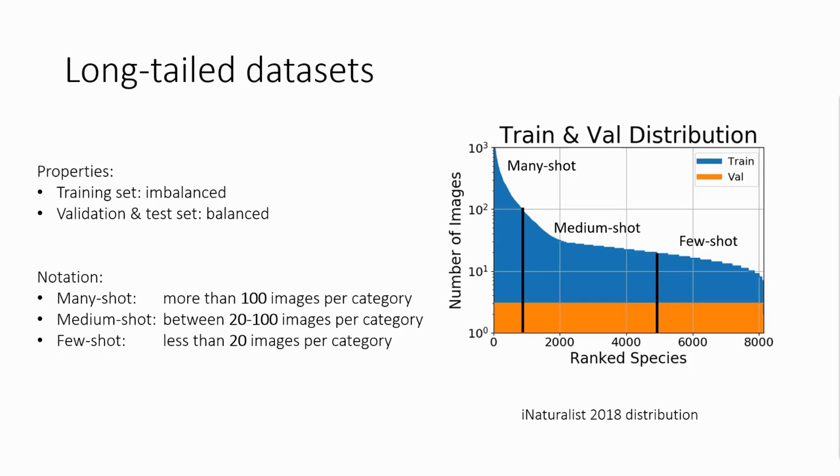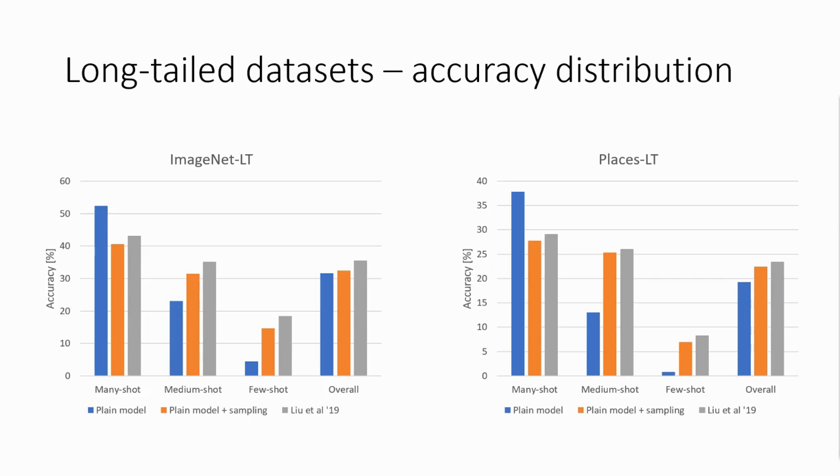Additionally, apart from analyzing the performance on the test set as a whole, we're going to analyze the performance of the classifier on subsets of the test set consisting of only many-shot categories, those with more than 100 images per category, medium-shot categories, those with 20 to 100 images, and few-shot categories, those with less than 20 images. This procedure is done so we could analyze the behavior of the proposed model in more depth.